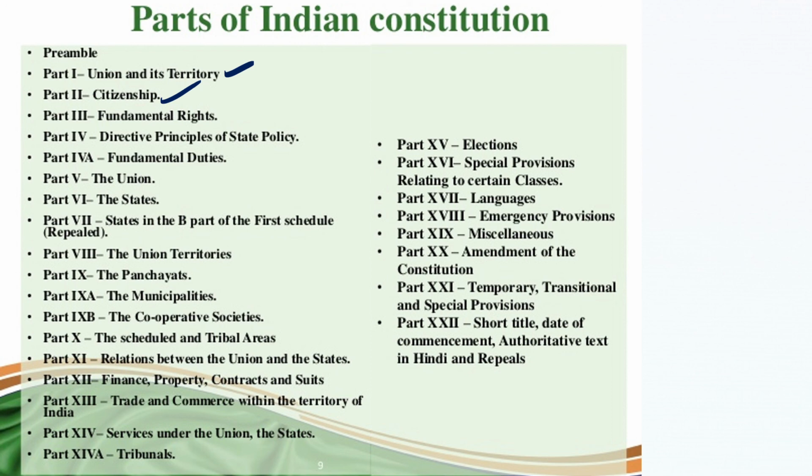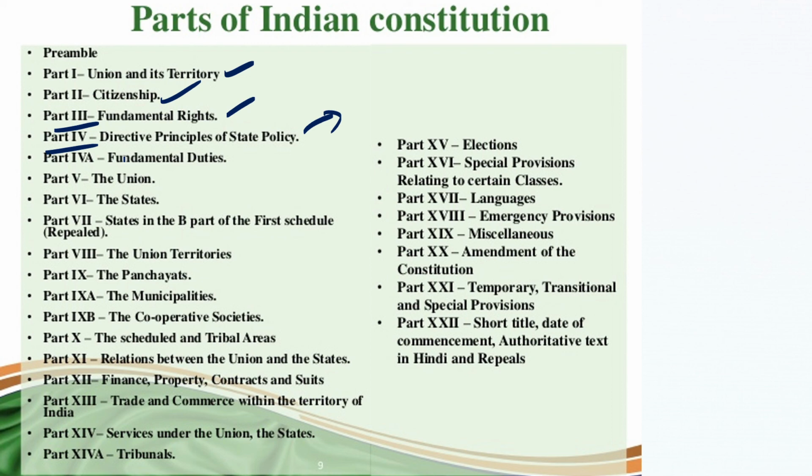Part 3 deals with the fundamental rights, and part 4 deals with the DPSP, the directive principles of state policy. Part 4a deals with the fundamental duties.